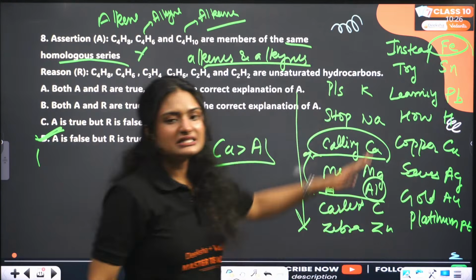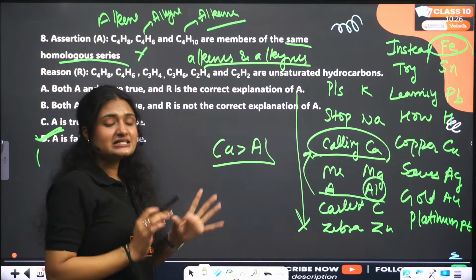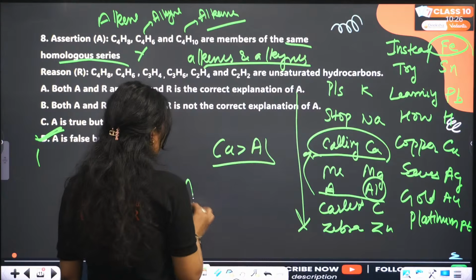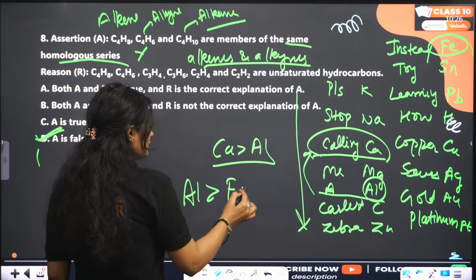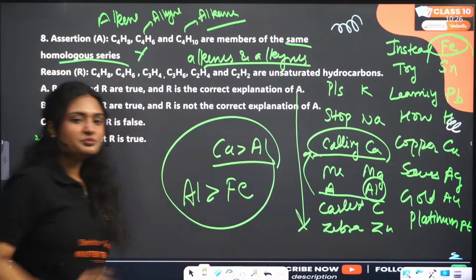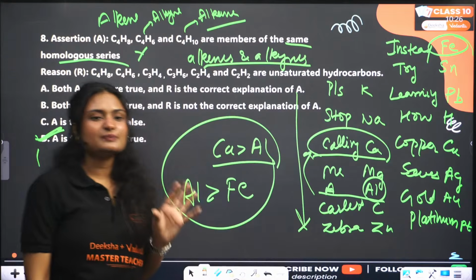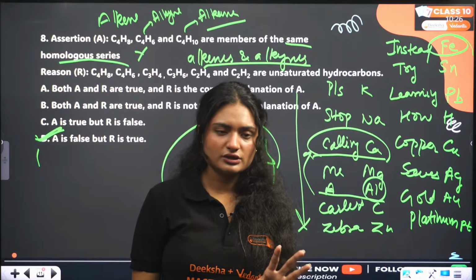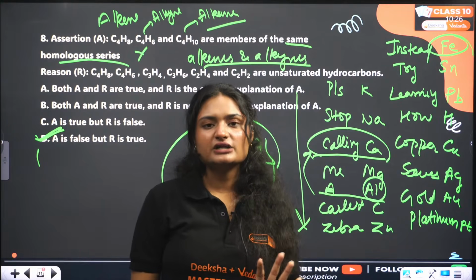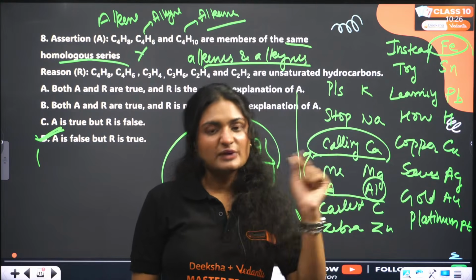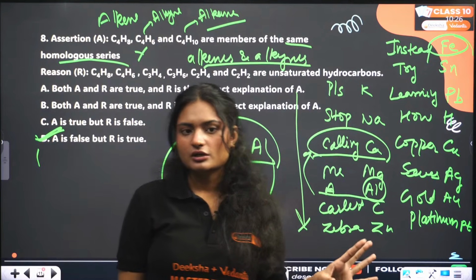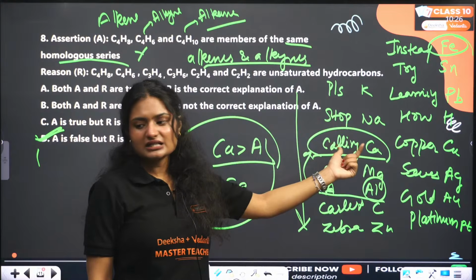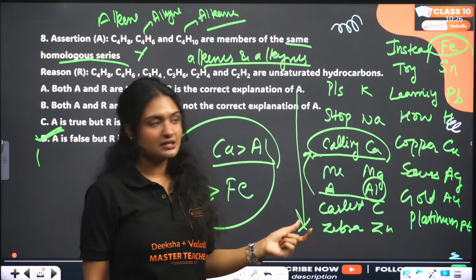As aluminum is lying above iron in the reactivity series, it is much more reactive than iron. Where is this concept used? It is used to determine the displacement reaction product. If any element is much more reactive than the other element, it will displace that element from its compound. For example, between calcium and aluminum, calcium is much more reactive. It will displace aluminum from its compound.